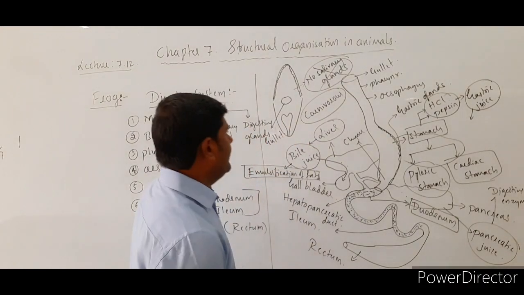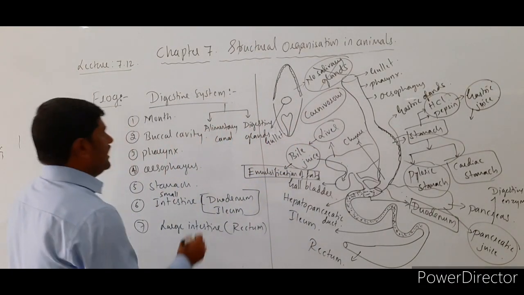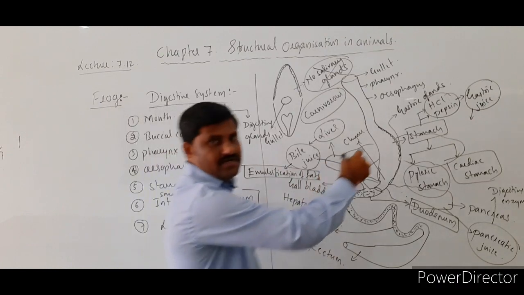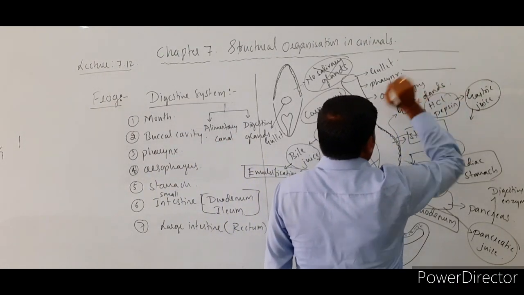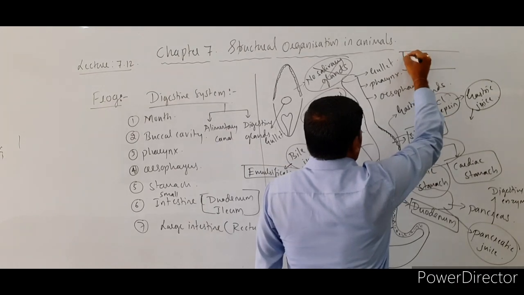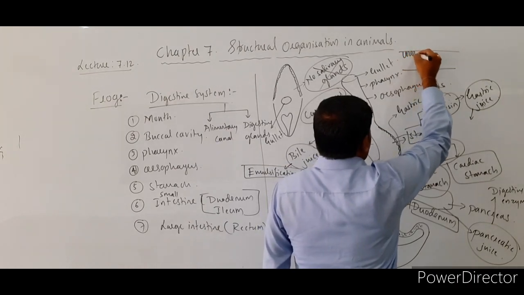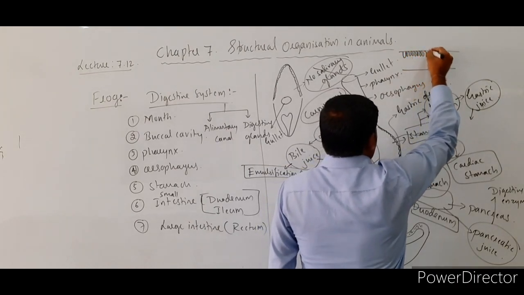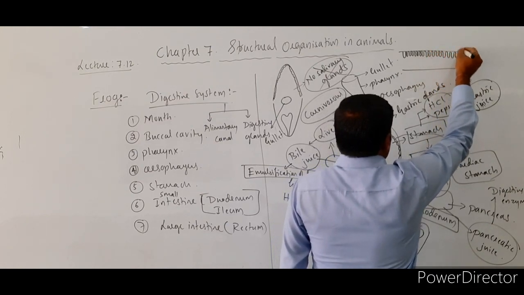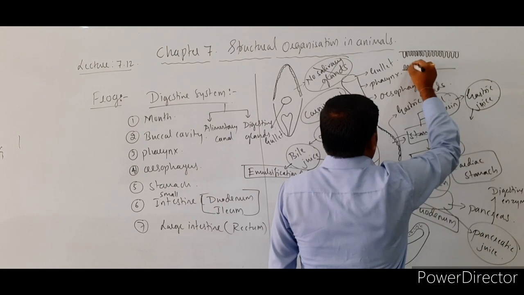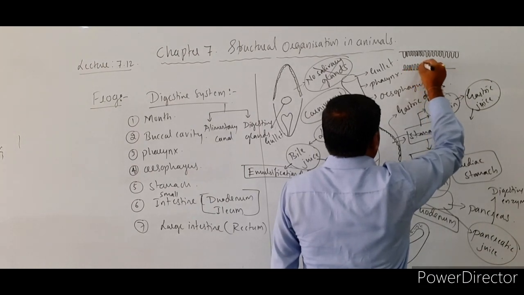Inside the ileum, you come across some structures, which I shall draw over here. So this is the inner lining of the intestine, and there you come across many finger-like projections made within the inner wall of the ileum or the intestine.